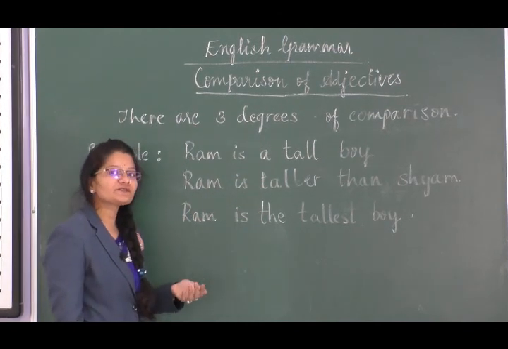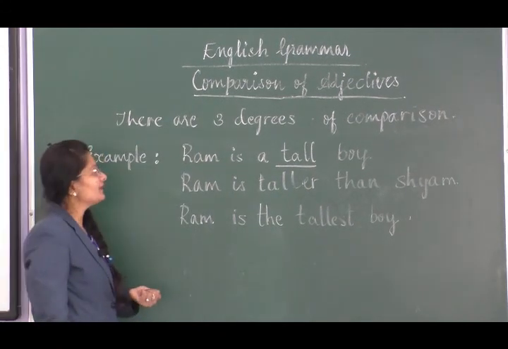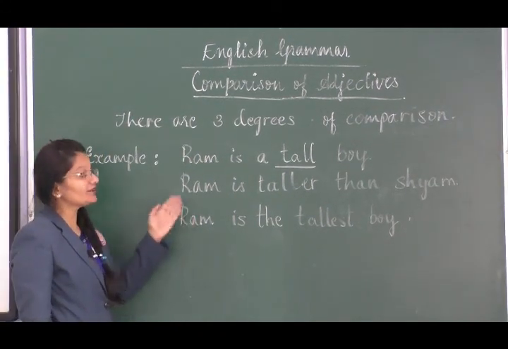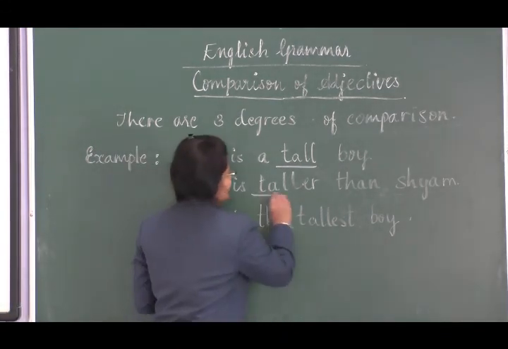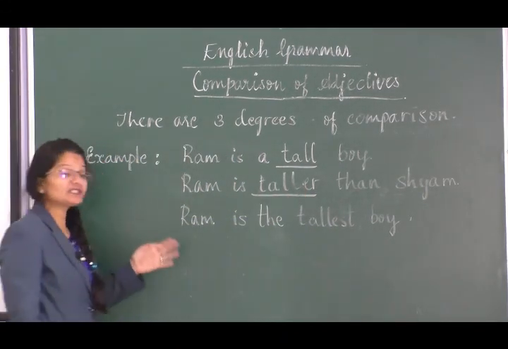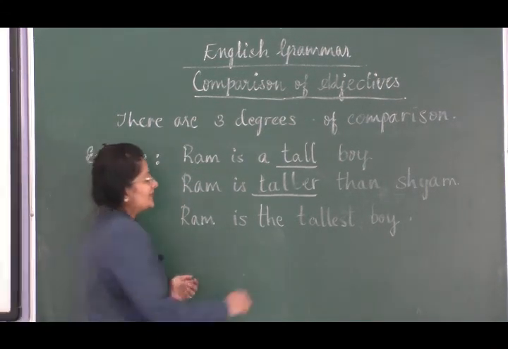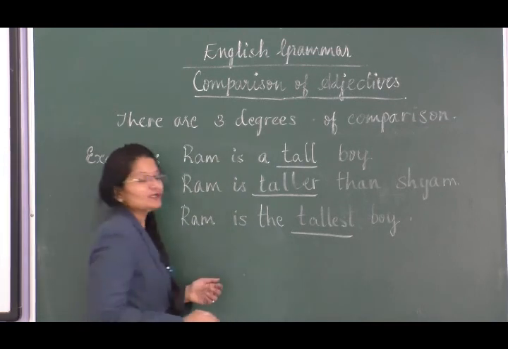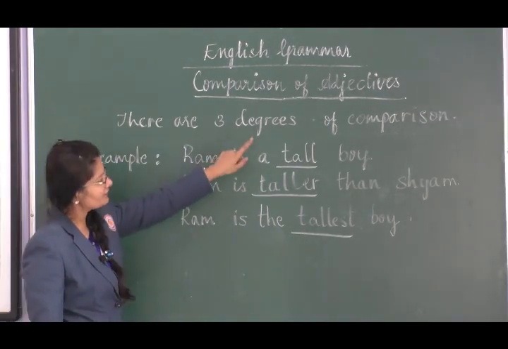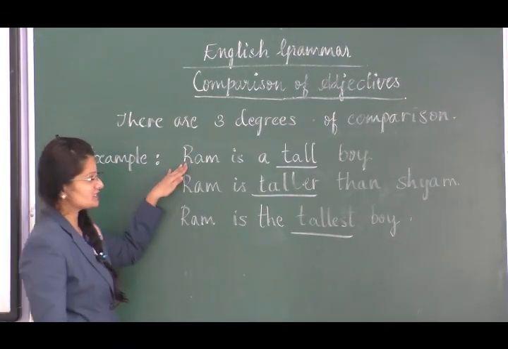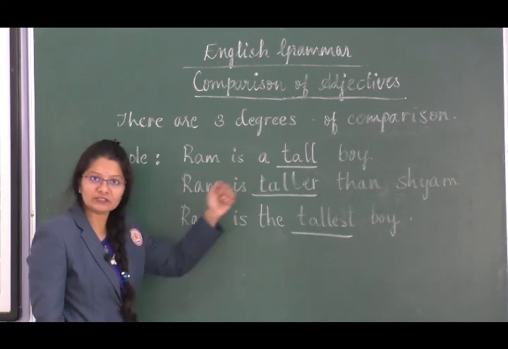Which is the adjective used here? Yes, it is tall. Then, Ram is taller than Shyam. Which is the adjective again? Yes, this is the one. Ram is the tallest boy. Which is the adjective? Tallest. So if you observe closely, the adjective has 3 degrees. The first one is positive, comparative and superlative, as I have told you earlier.